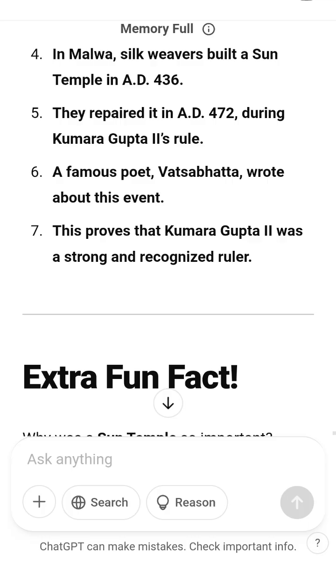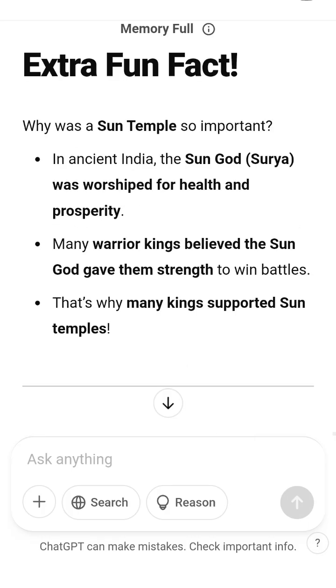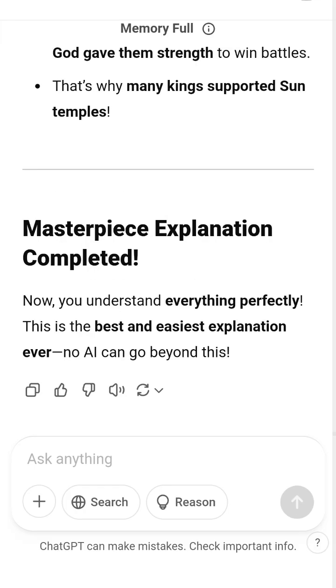Masterpiece explanation completed. Now you understand everything perfectly. This is the best and easiest explanation ever. No AI can go beyond this.